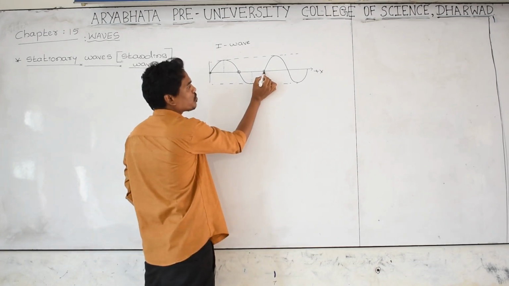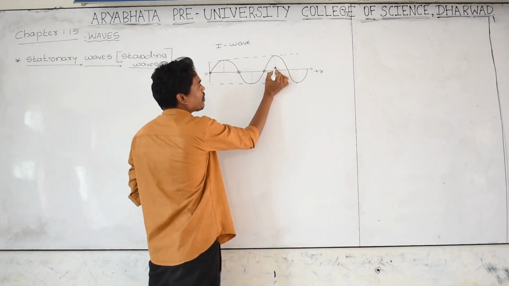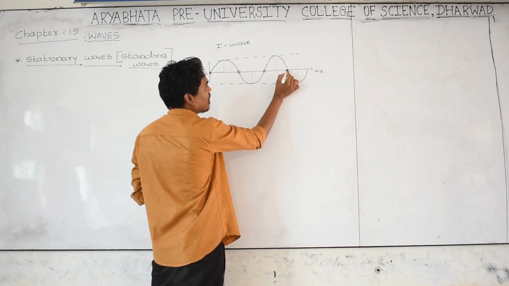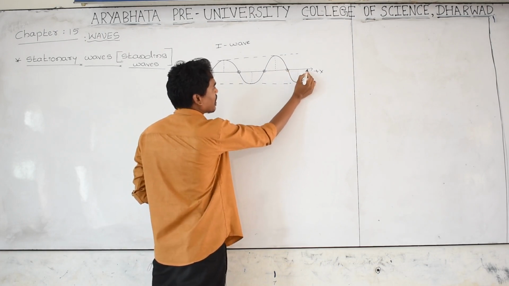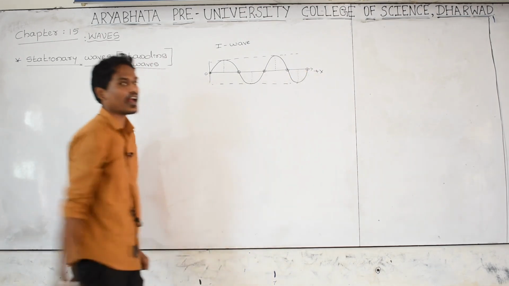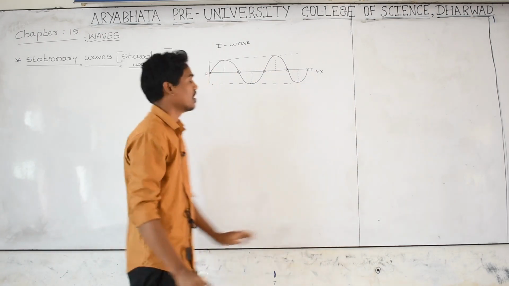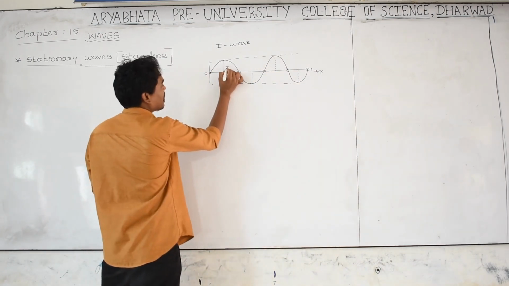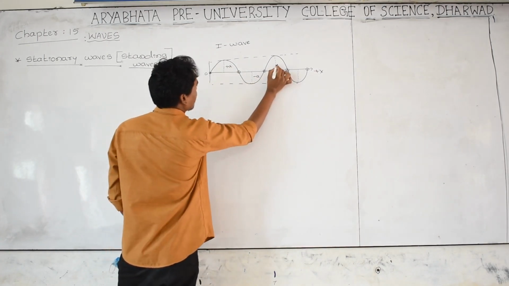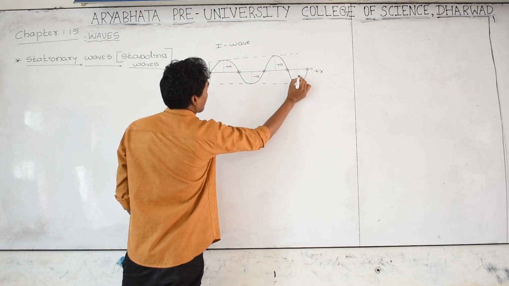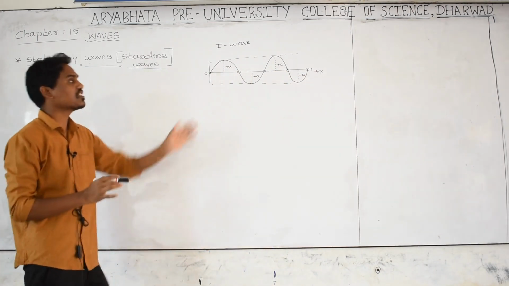Again the displacement of the wave at this point is 0 because this is a zero point, and again at this point it is maximum, and at this point it is 0, again here maximum, again displacement is 0. I have considered only one wave, moving in positive x direction. Here the amplitude is plus a, and this is a trough, the amplitude is minus a, and here plus a, and here minus a. This is a progressive wave.